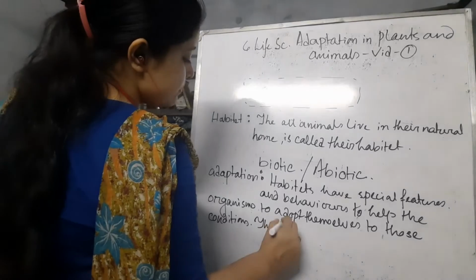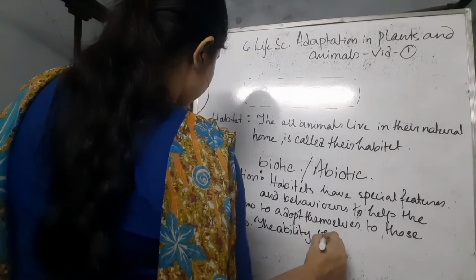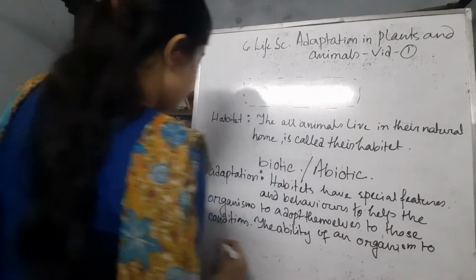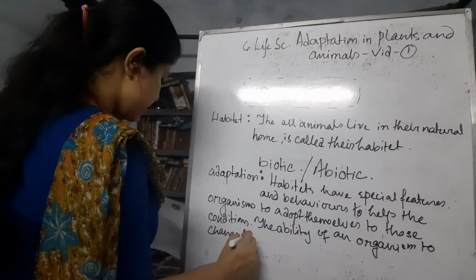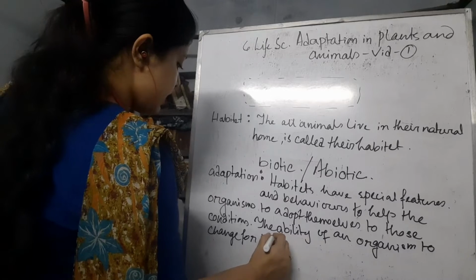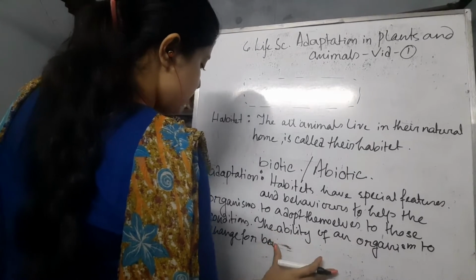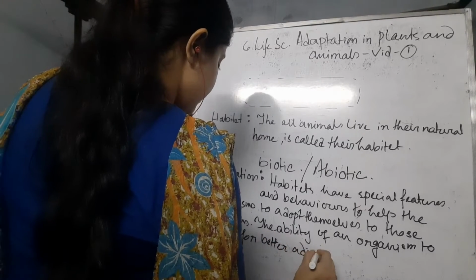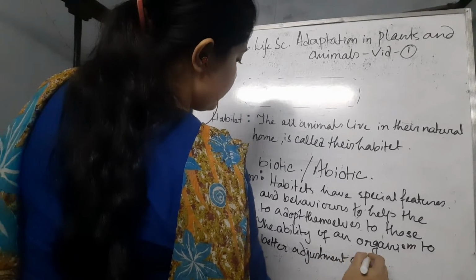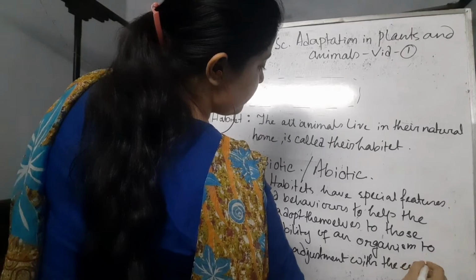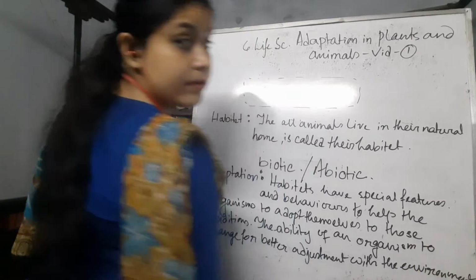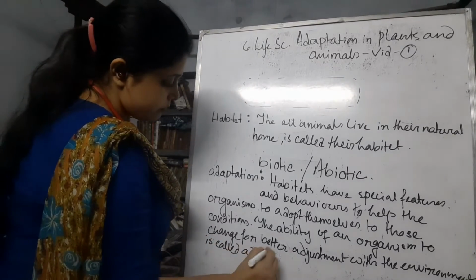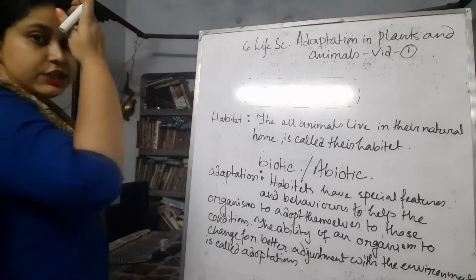So the ability of an organism to change for better adjustment with the environment is called adaptation. Okay, so this is the definition of adaptation.